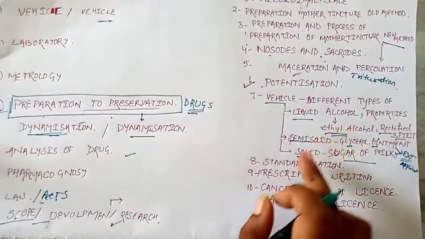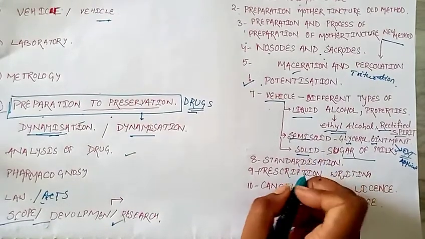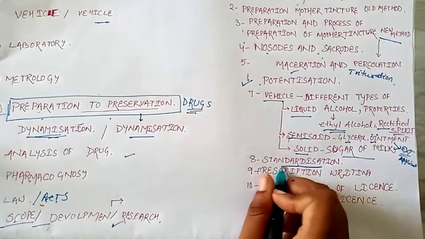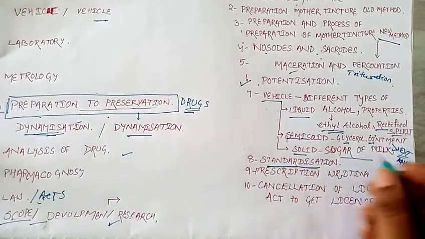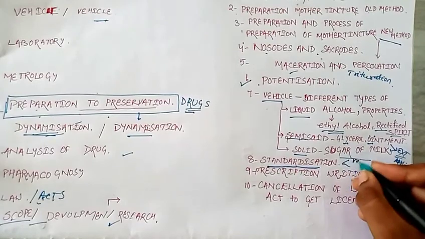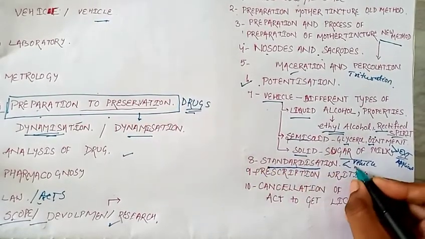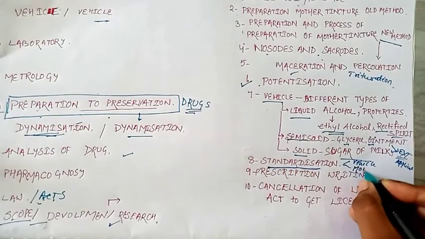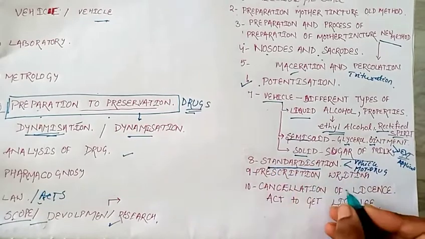So this you go and thoroughly read from your book. Then standardization may be asked as a main important question, because standardization of a drug and a vehicle are the two questions you can get from this standardization topic. So vehicle or mother tincture preparation. The mother tincture or drug which we prepare, its standardization may be asked as a question.